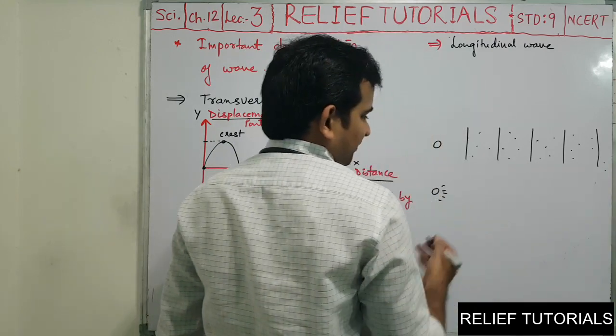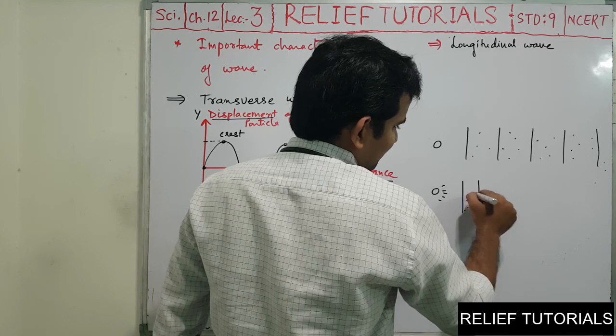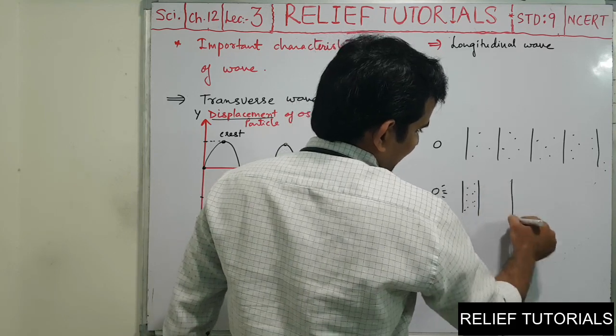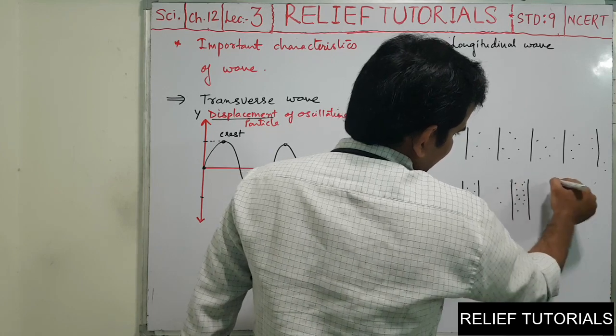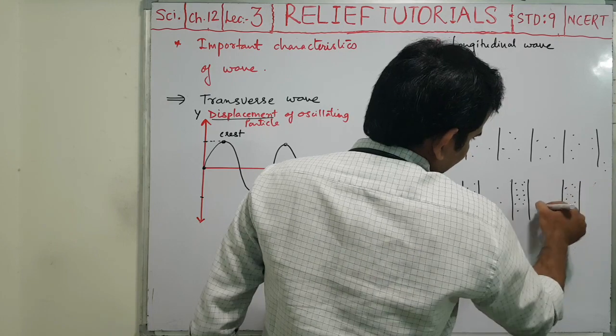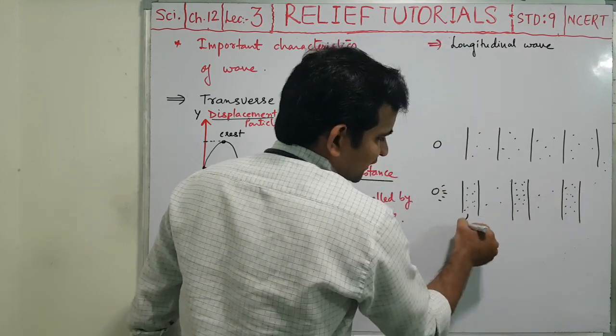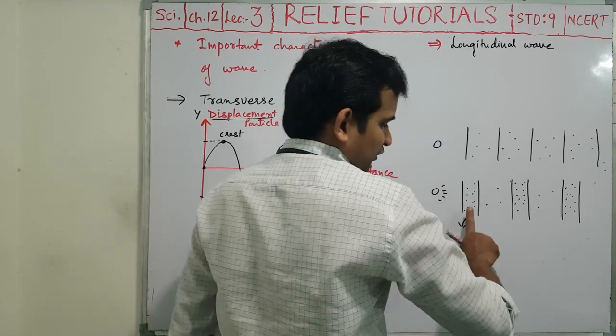of air become? Here you can suppose the highest density of air, then the least density, then more density again. We have discussed that this region is called compression and this one is called rarefaction.